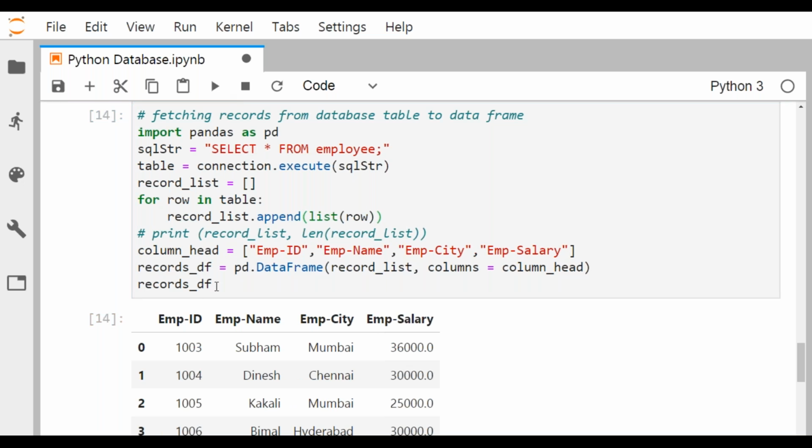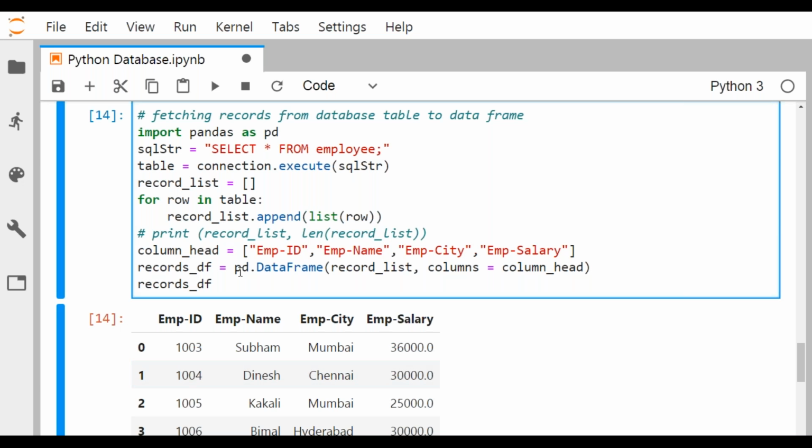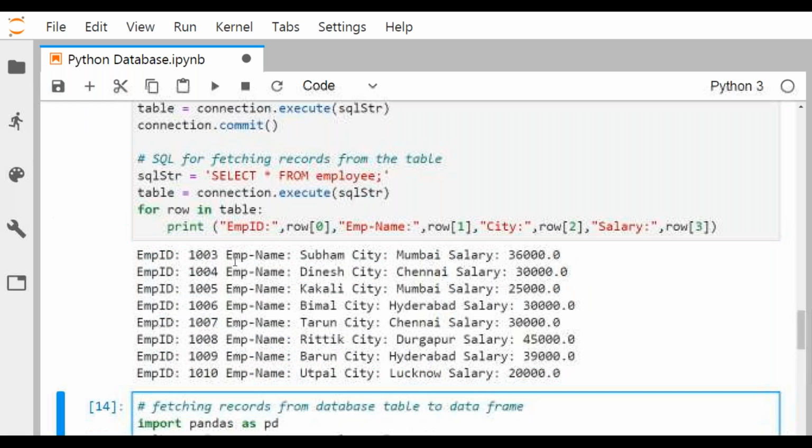So if you go for execution, you can find that it is coming with EMP ID, EMP name, EMP city, and EMP salary. So now 0, 1, 2, 3, the default column names with base 0, have been replaced with valid column names. So in this particular program, I've completed my coding. In this program, I've done so many things.